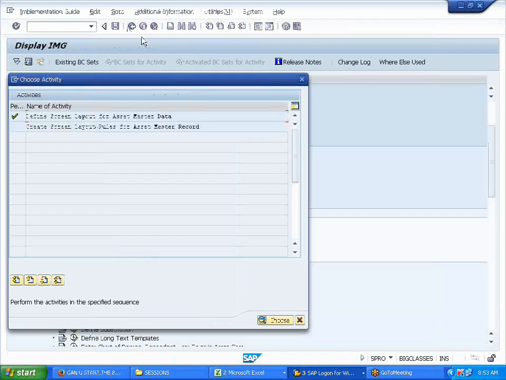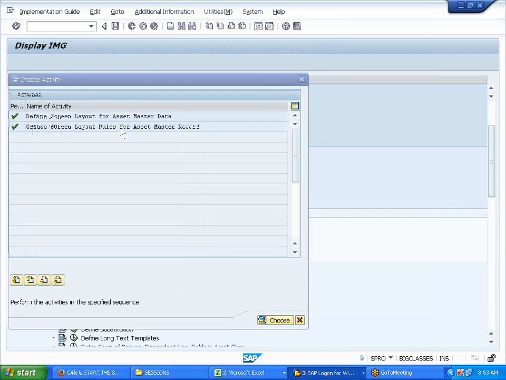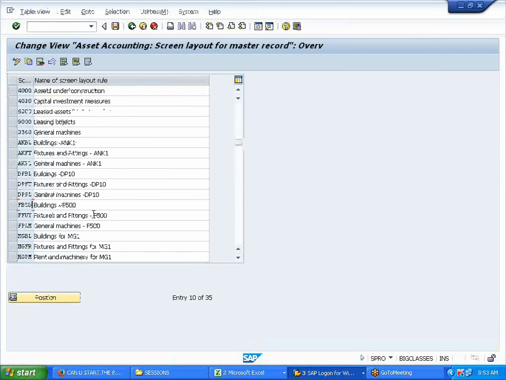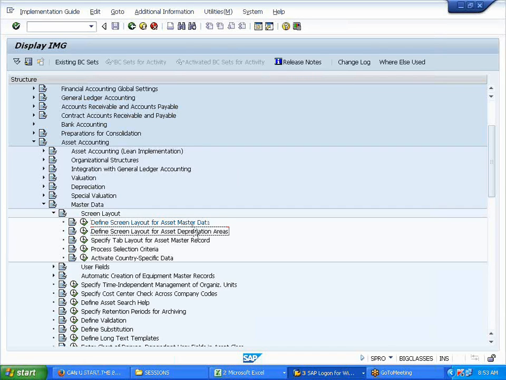See, we created, right, already? You are asking, na, Archita? Creating a screen layout rule. We already created it. See over here. Right? Okay. Now, in that master data, you have another master data with respect to the depreciation areas. I'll show you this one also.